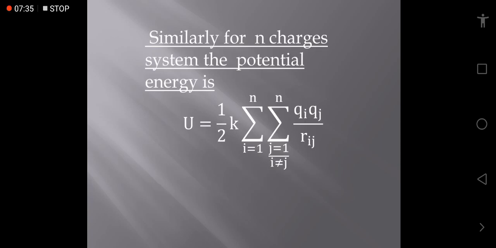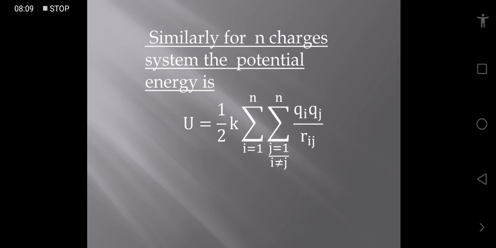Similarly, you can also calculate the potential energy for an n-charge system. It comes out U equals 1 upon 2 K summation i equals 1 to n, summation j equals 1 to n, i not equal to j, Qi Qj upon Rij. Student, remember here the term 1 upon 2 is taken because when we calculate the potential energy for a two-charge system or three-charge system,